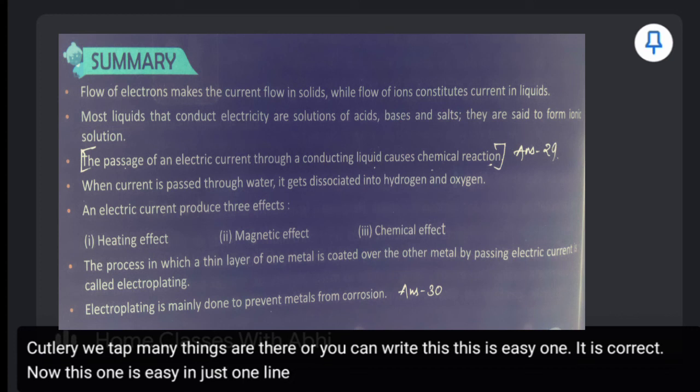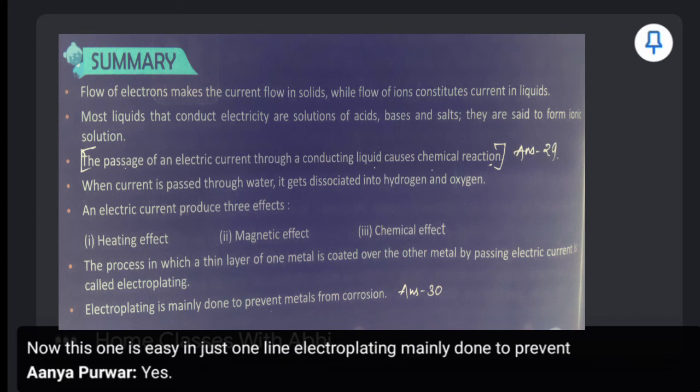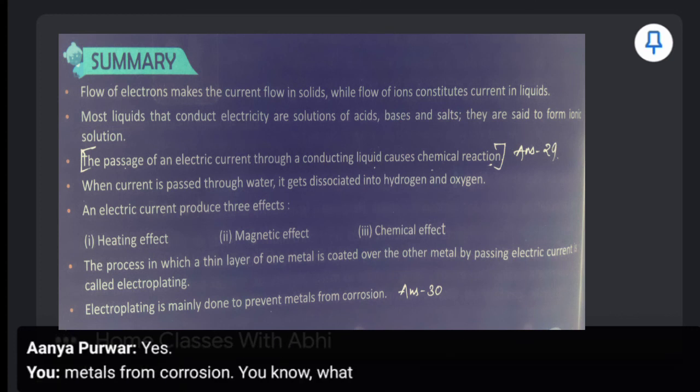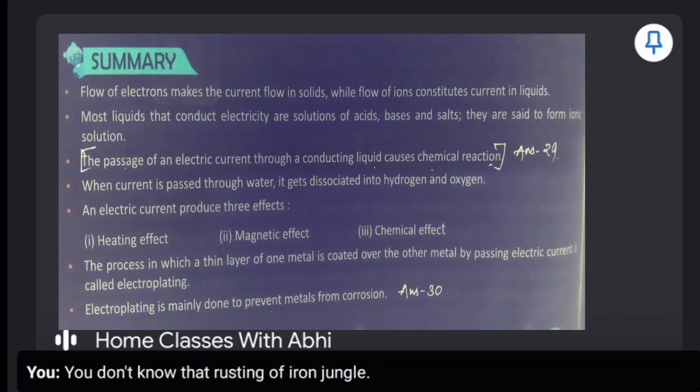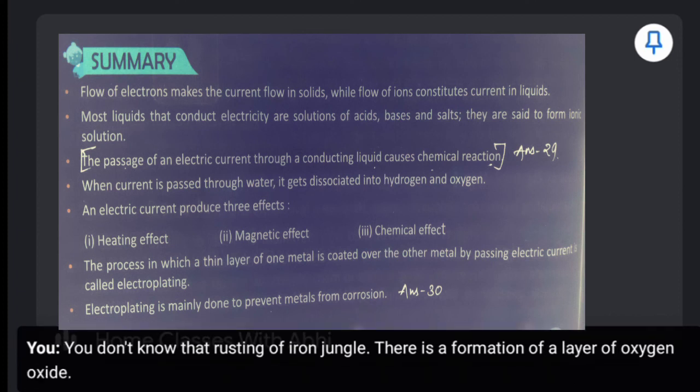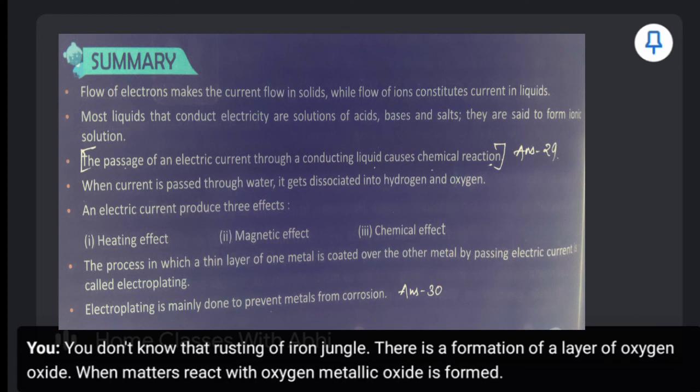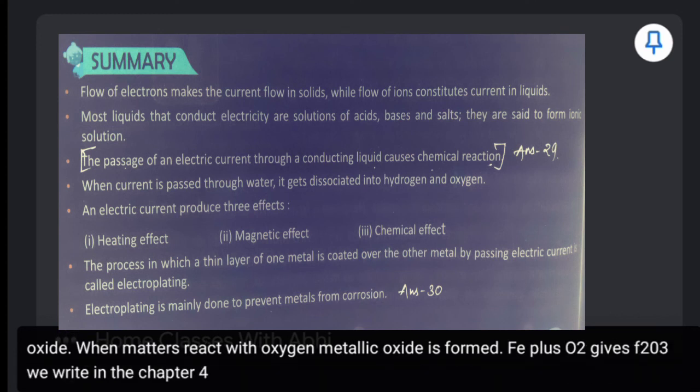Electroplating is mainly done to prevent metals from corrosion. Do you know what is corrosion? Corrosion you don't know. That is rusting of iron, there is a formation of a layer of oxide. When metals react with oxygen, metallic oxide is formed. Fe plus O2 gives Fe2O3. We read in chapter 4.